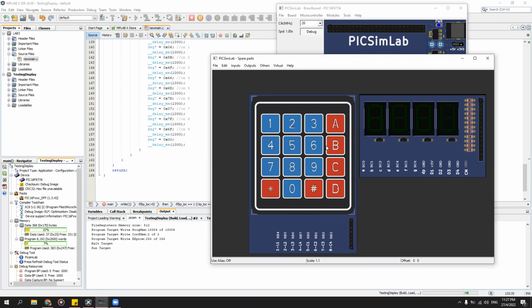Okay, so I will press the other key, which is A. So it will count up 0 to 9. And then it will reset again.